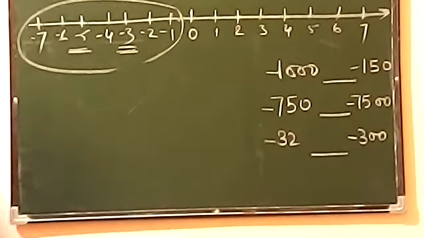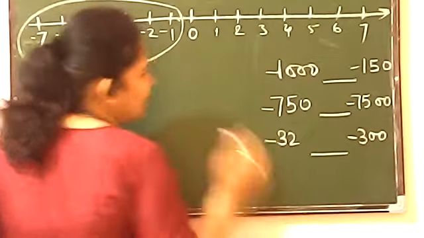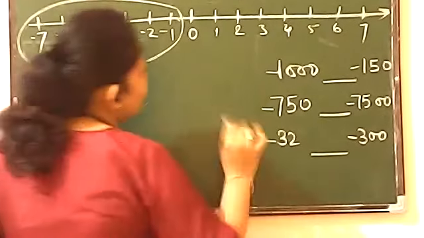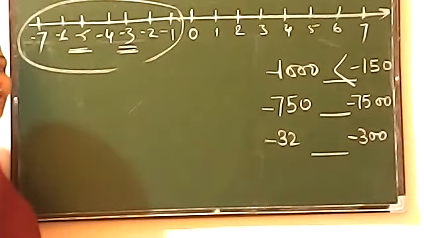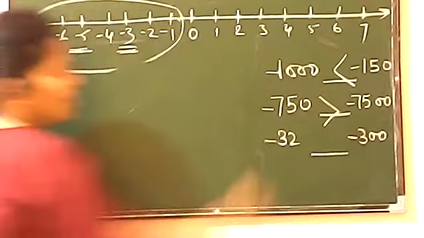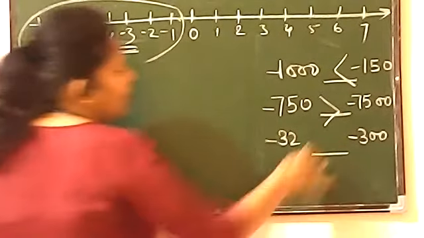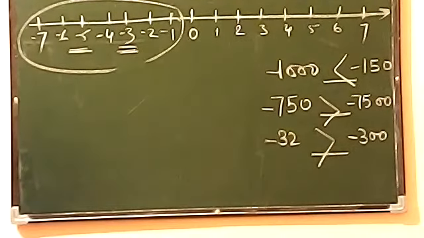Yes. So according to the conclusion, we came to know that how much is the greater number in negative, that much will be the smaller number in this case. It means इससे क्या conclusion निकला कि -150 will be larger in this, -750 will be larger in this, and here -32 will be larger in this. So this is all about negative numbers.